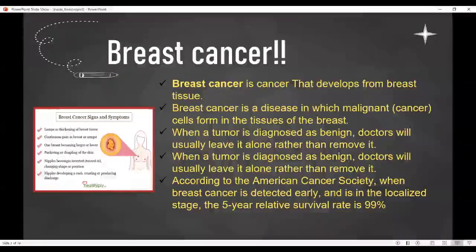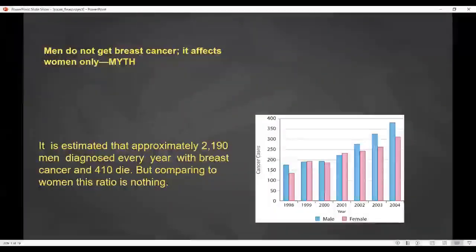Here I have shown some signs and symptoms of breast cancer, like lump or thickening of breast tissue, pain, changing size, dimpling in the skin, etc. Next, we have a great misconception that only women have breast cancer, but no, men get breast cancer too.